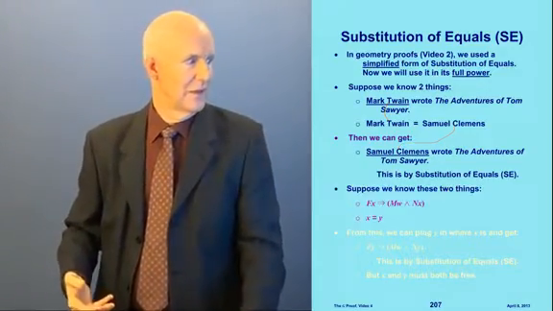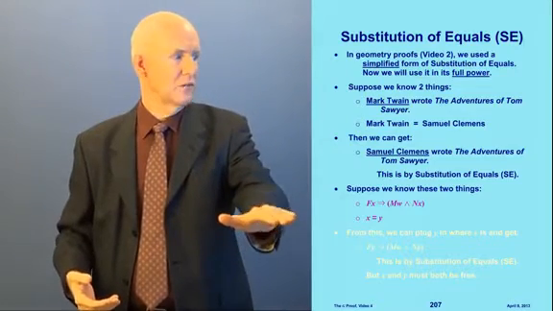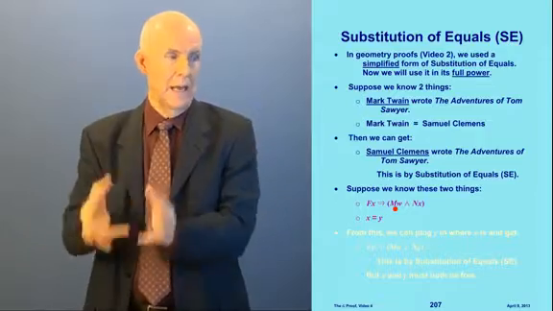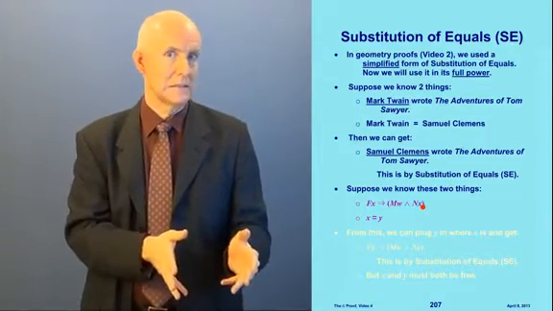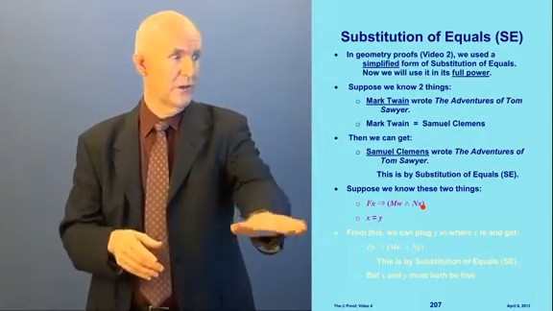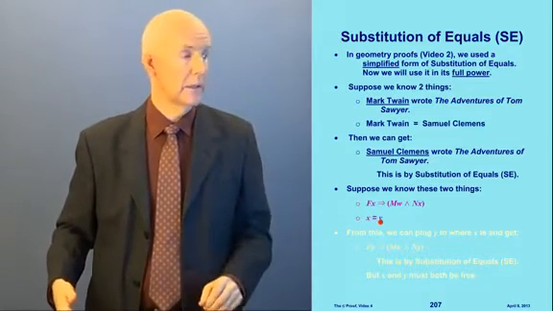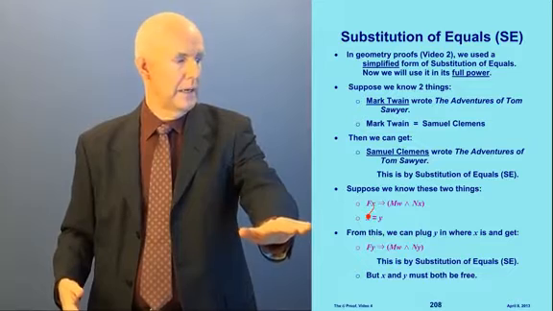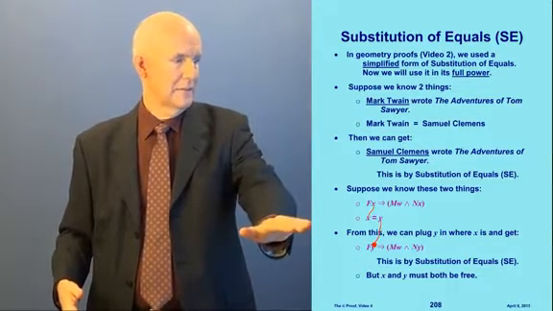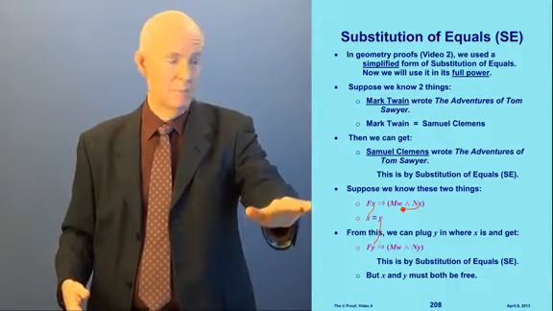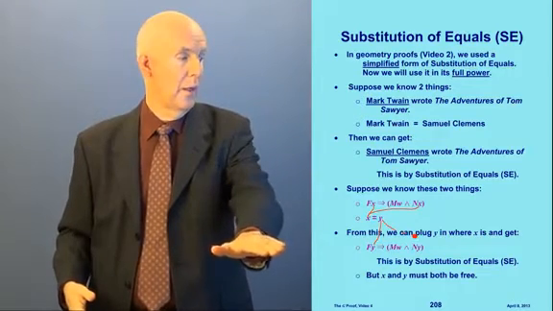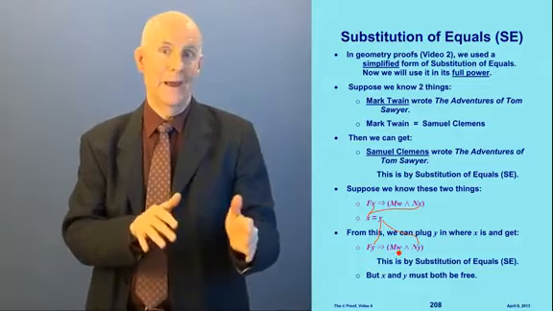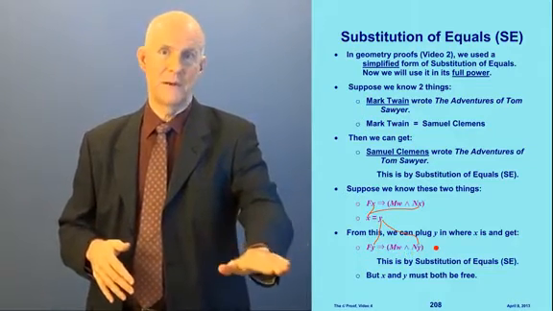Okay. So supposing we know these two things. We know Fx implies Mw and Nx. That's one thing we know. The other thing we know is that x is equal to y. Well, that means that we can plug the y in where the x is. There's actually two x's here. We can plug it in both places, and that means we know this. Fy implies Mw and Ny, and this is by substitution of equals.